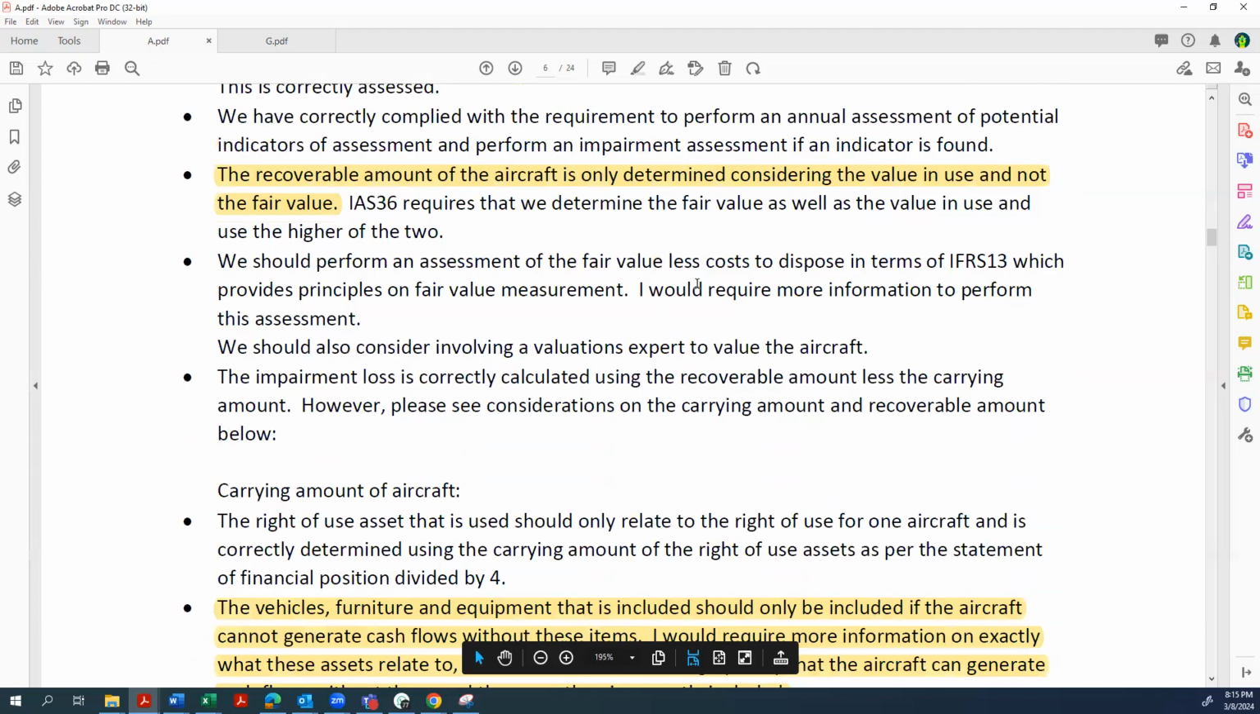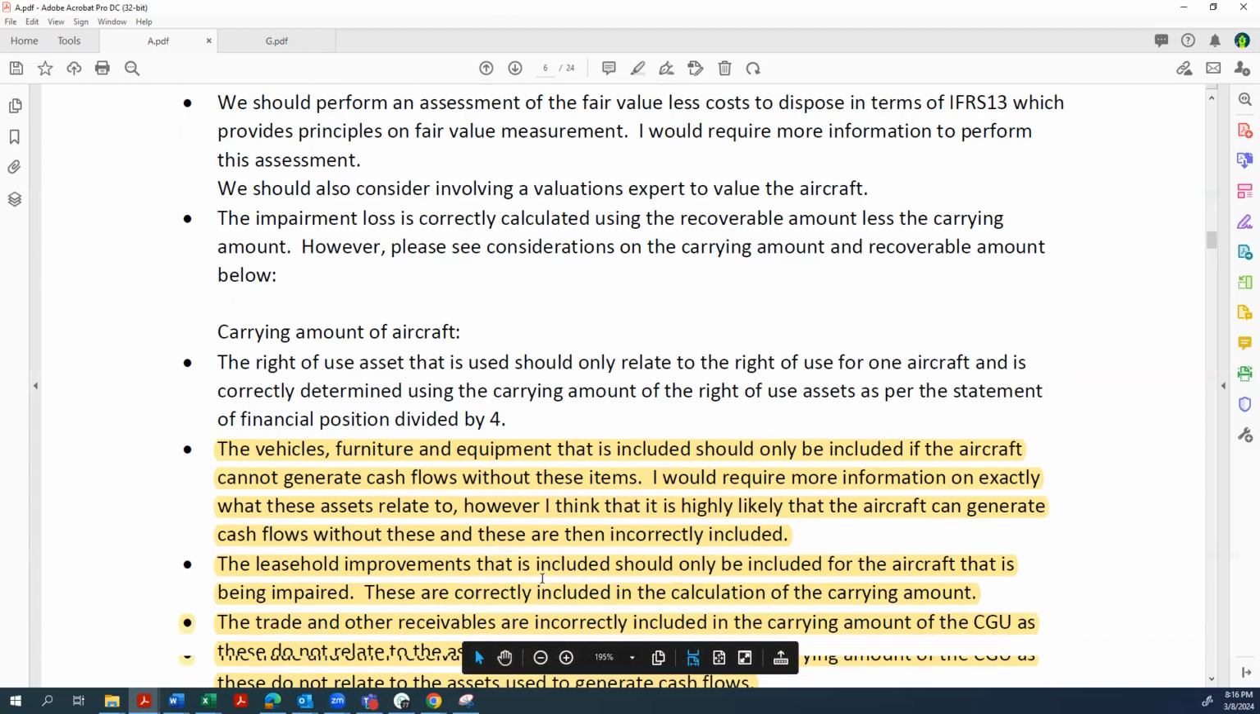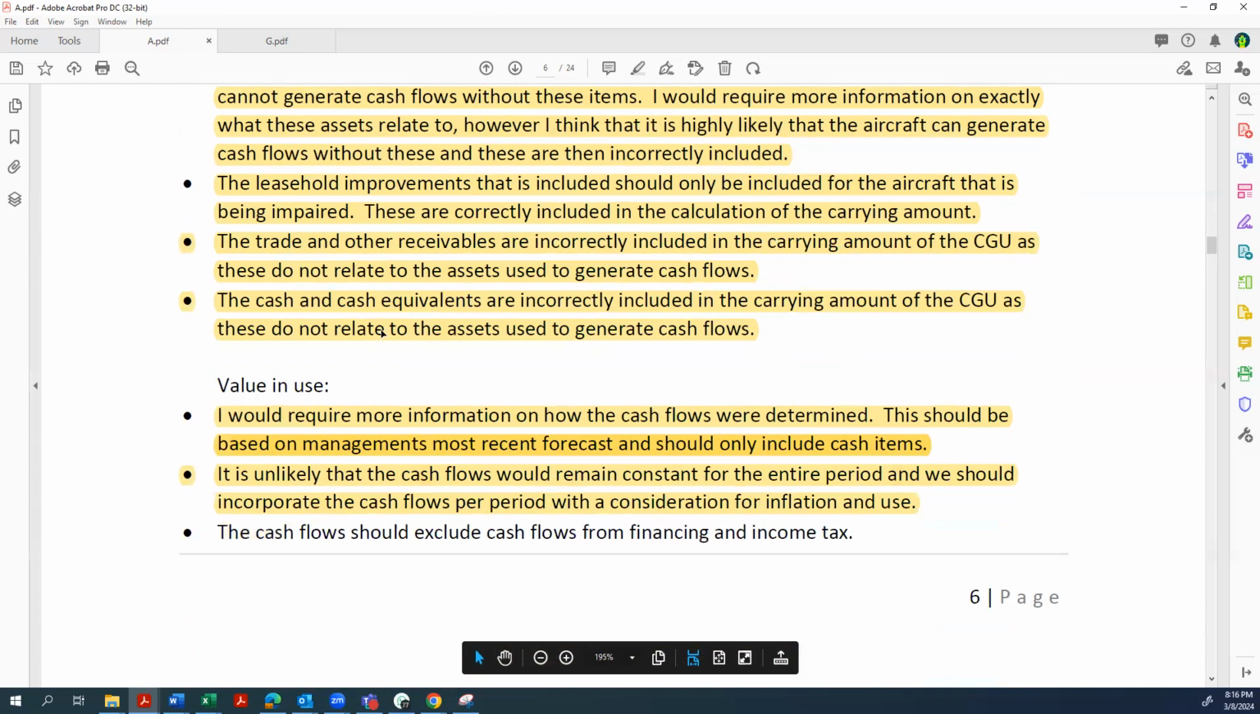Then if you keep reading, there's the fair value cost to sell that they've identified has been omitted. They have vehicles, or the composition of the CGU is being questioned with reason. The candidate goes and asks for additional information, because that's one of the requirements. If you want more information, ask for information. So ask for additional information and give us what information they need.